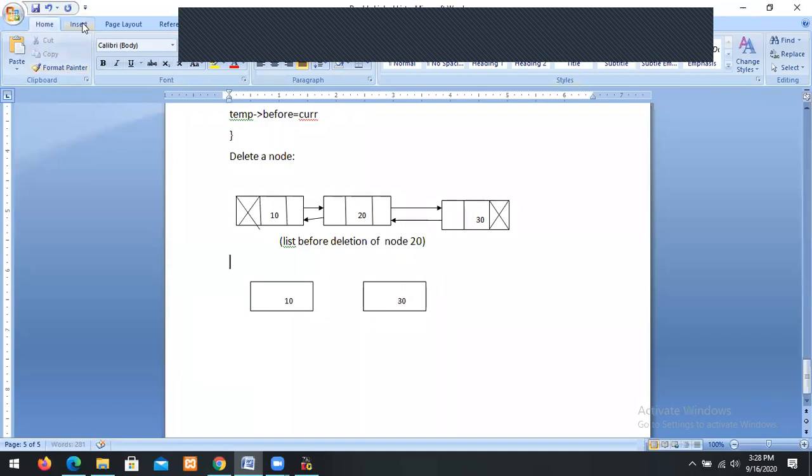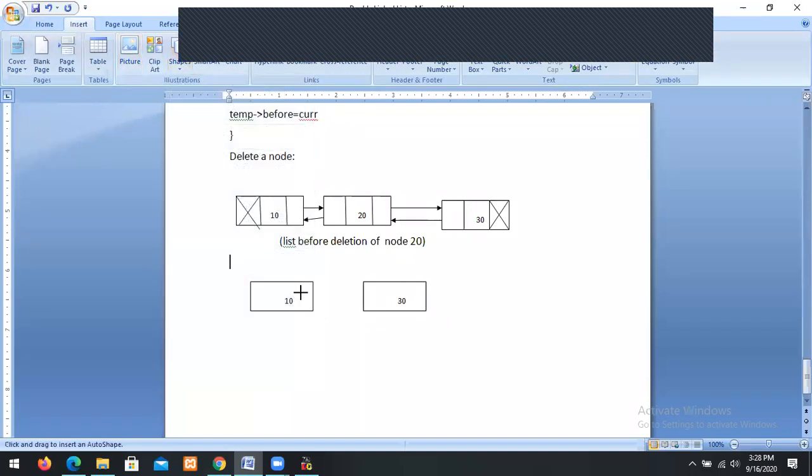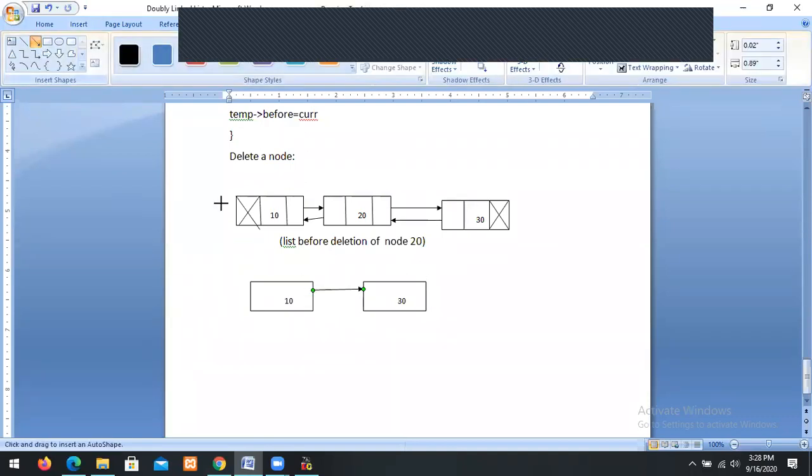We have the pointers. Before of the first node is null.